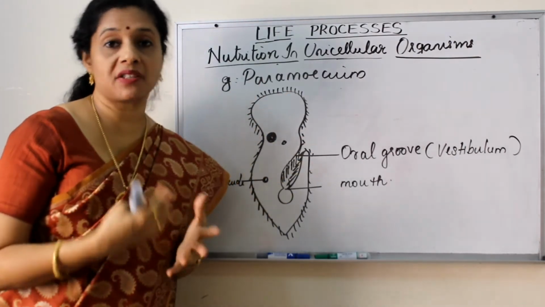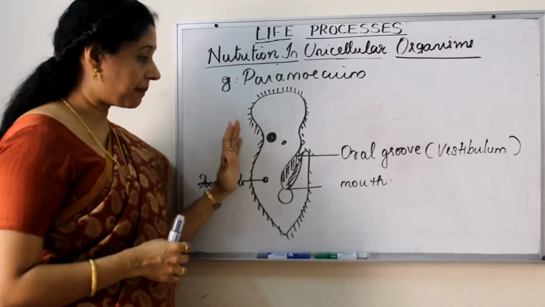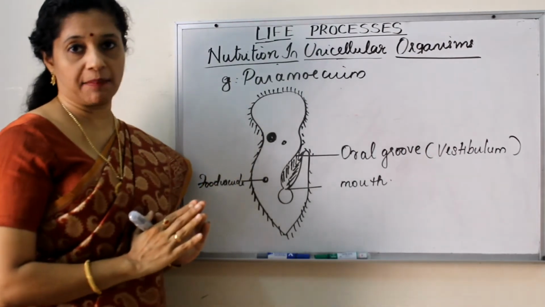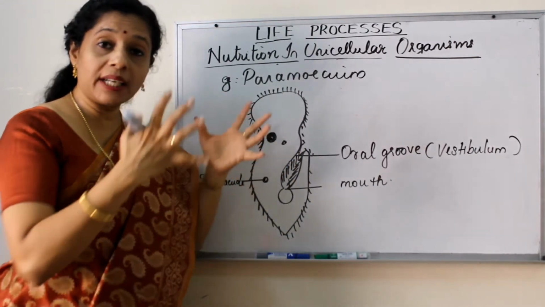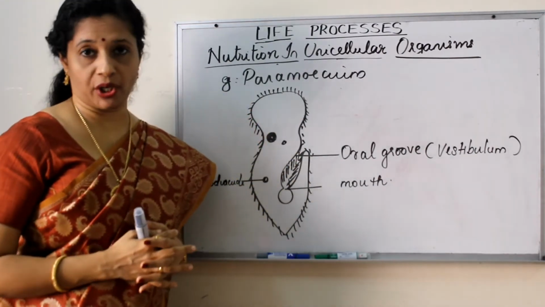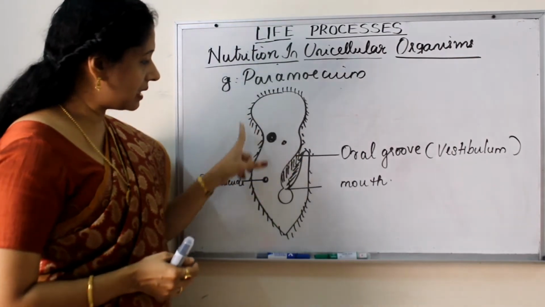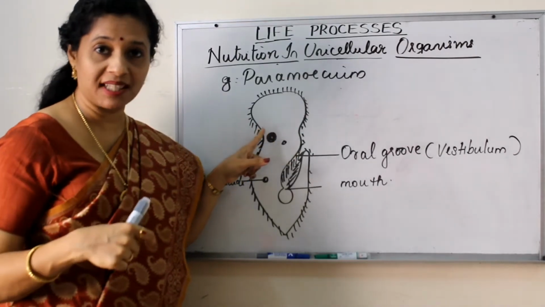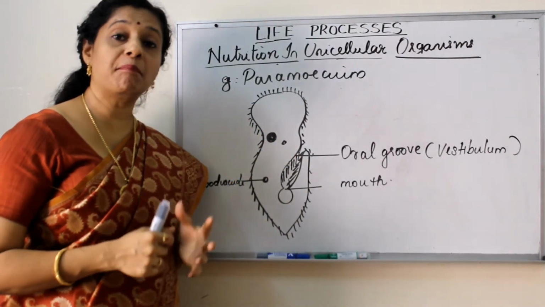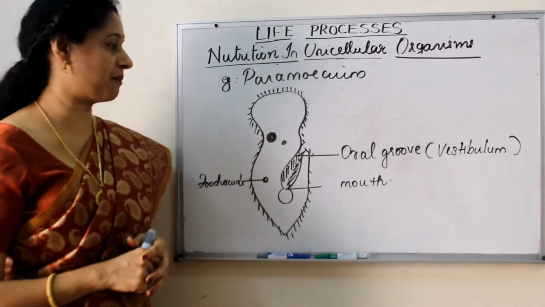So it doesn't have a fixed shape, whereas paramecium has a definite shape with cilia all around its body. So it cannot capture food through any part of the body. If you look at this, you can see the shape of a paramecium is somewhat like the sole of a slipper. So this is also called a slipper animalcule, just for your information.